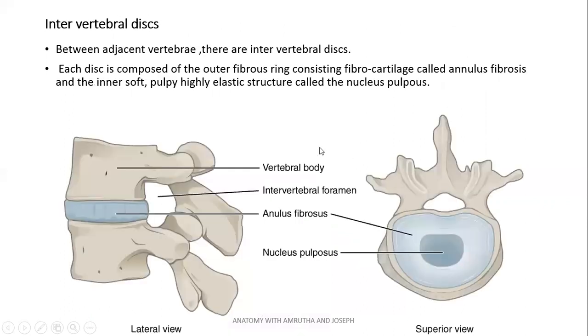So let's talk about vertebrae in little detail. We will see the structure of vertebra in the coming slide. Just before that, between the vertebrae, there is a disc called intervertebral disc, which is having two parts. On the periphery, there is annulus fibrosus, which is a fibrocartilage, and at the center, nucleus pulposus.